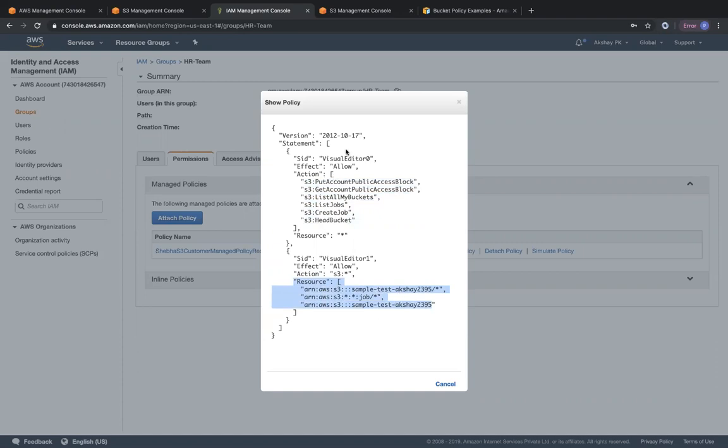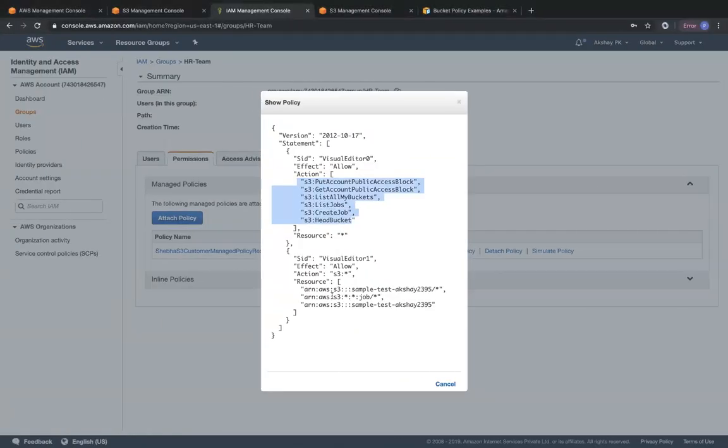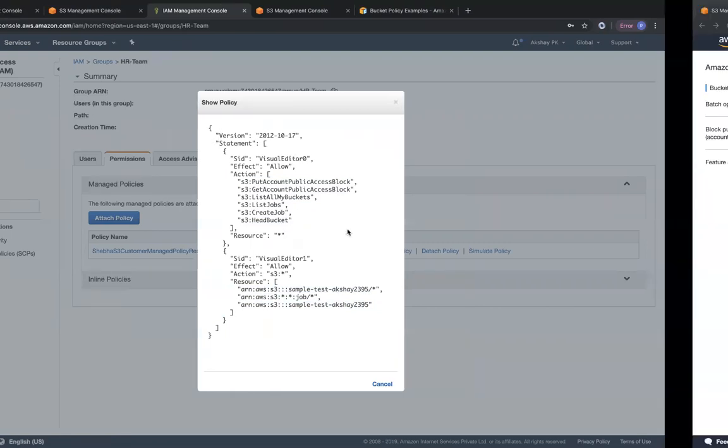There are two statements over here. One statement gives her access to list all the buckets that are over here, and the second statement restricts her access to use only that one particular S3 bucket. So this is how you can do IAM customer managed policies and restrict access to one particular S3 bucket.